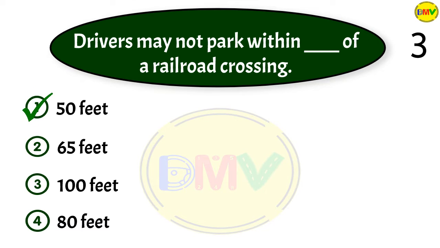The correct answer is 1. You should not park within 50 feet of a railroad crossing. An improperly parked vehicle may cause a crash.